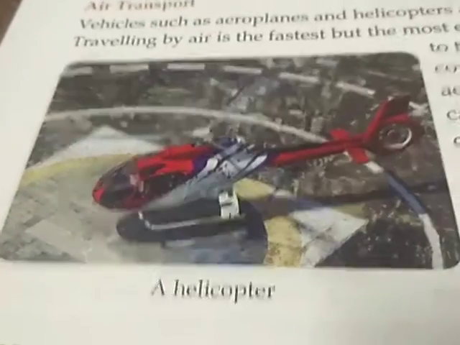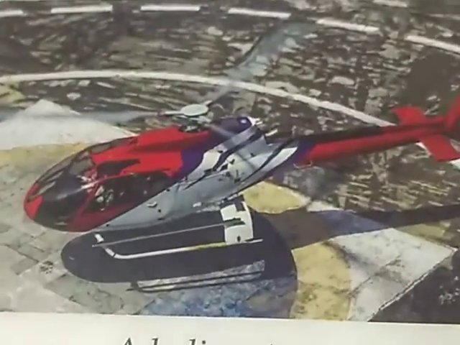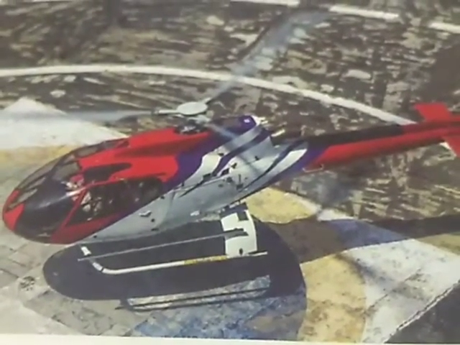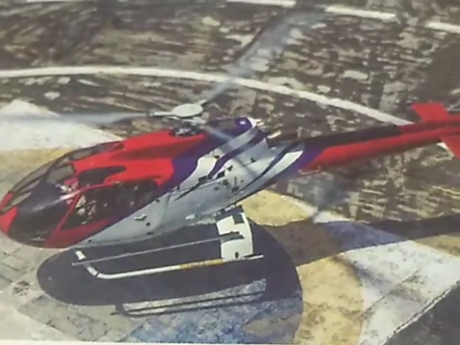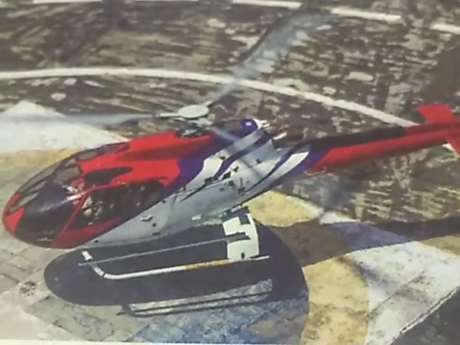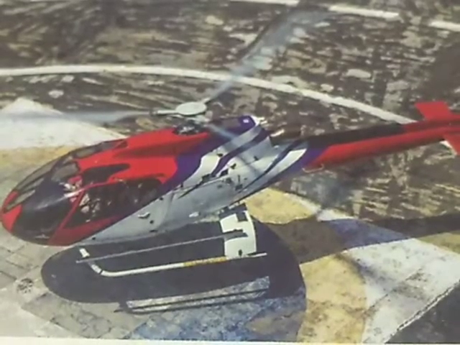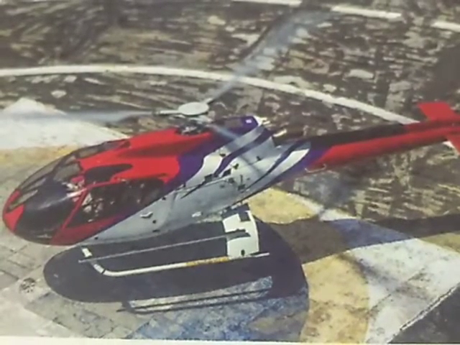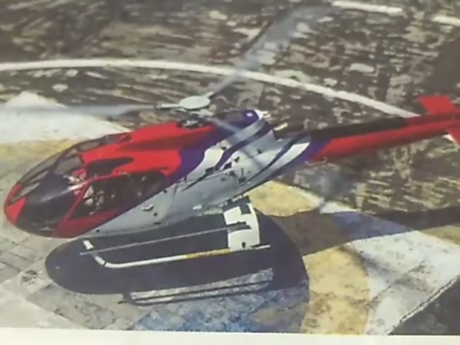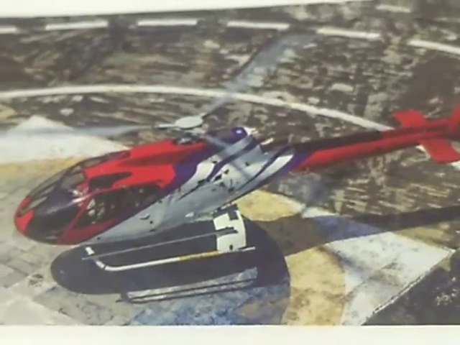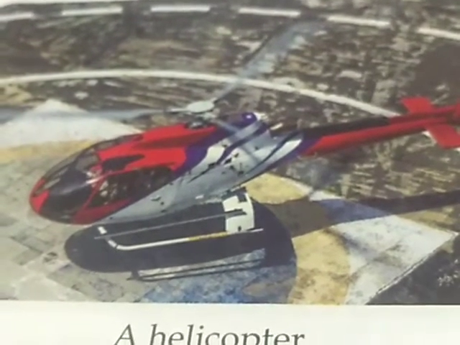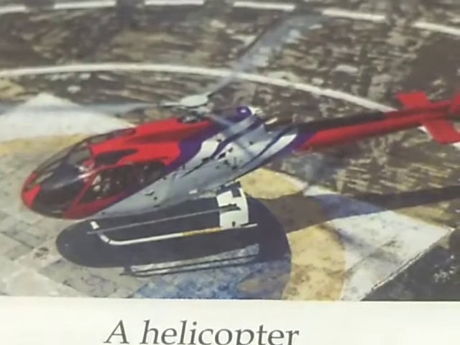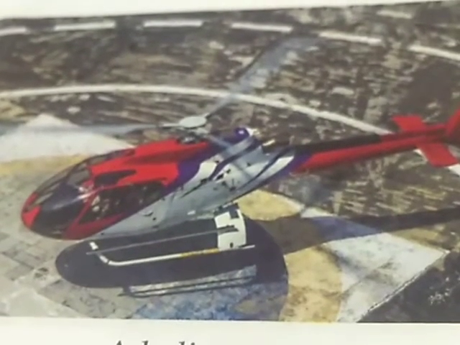Vehicles such as aeroplanes and helicopters are means of air transport. Traveling by air is the fastest but the most expensive means of transport. Okay. So trains are much cheaper than air transport, and even road transport is cheaper than air transport. But with air transport you can reach far off places within less time. Okay, but it is more expensive compared to other types of transport.